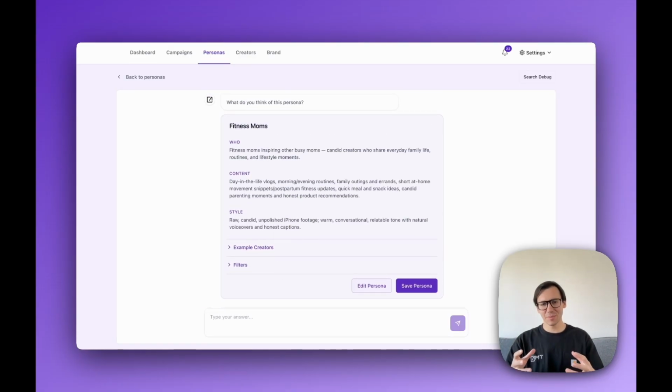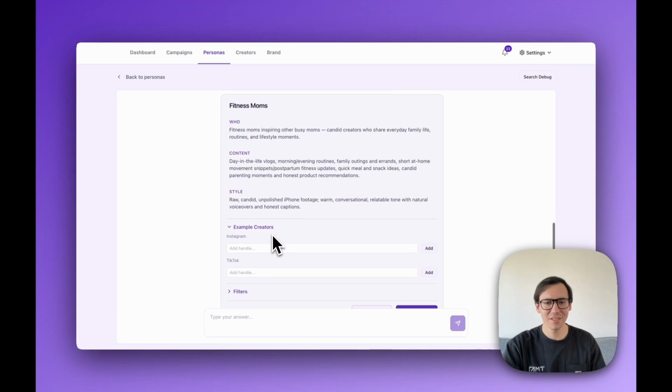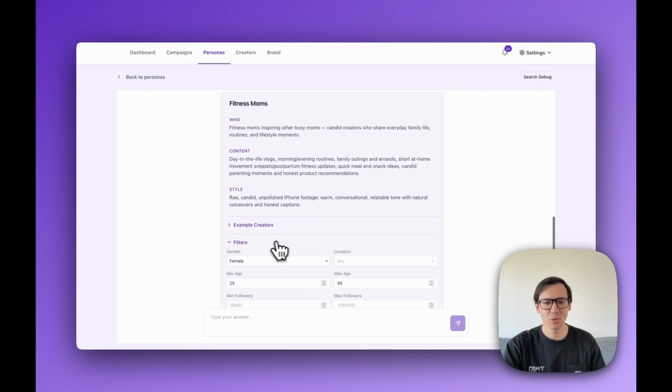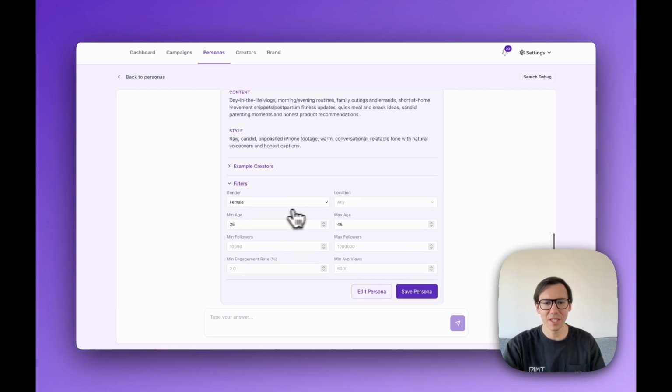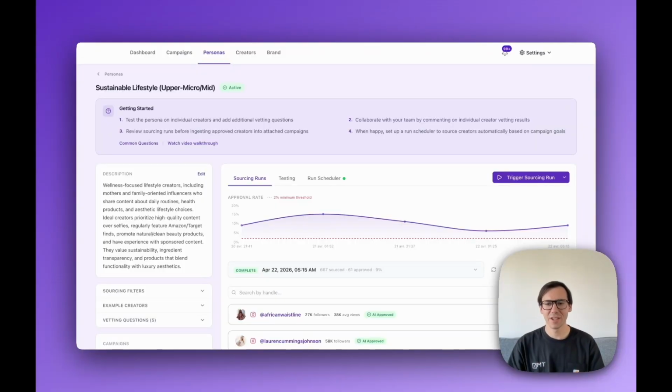Our agent put together this persona based on everything that was discussed. You can always add sample creators to refine it further and tweak the little filters here so you can get the demographics just right. I'm going to go ahead and save this persona, and then I'll show you an existing persona so that you're able to see what it looks like once it's already live. So this is the persona that I previously created.